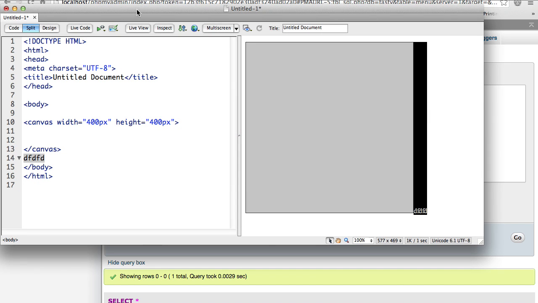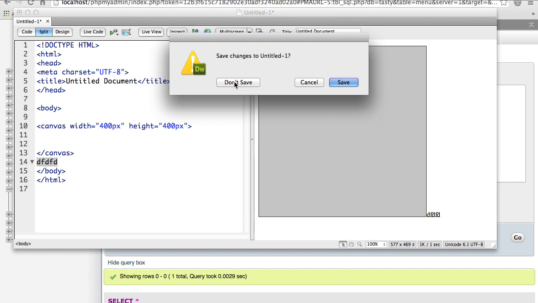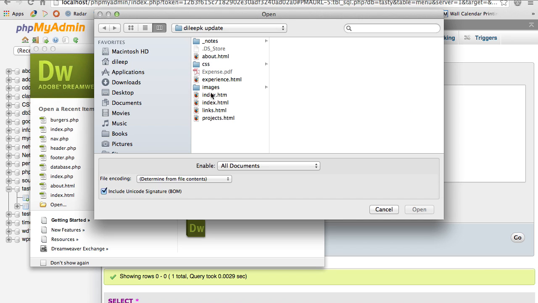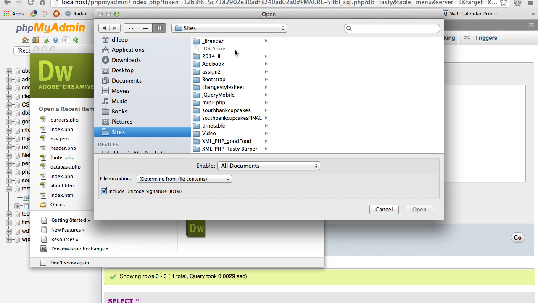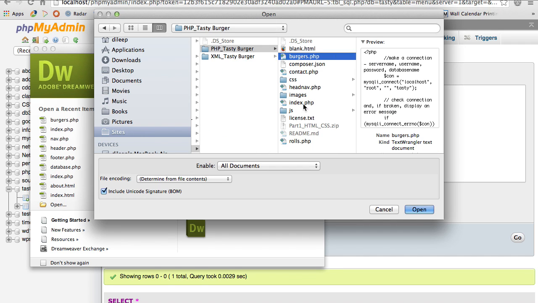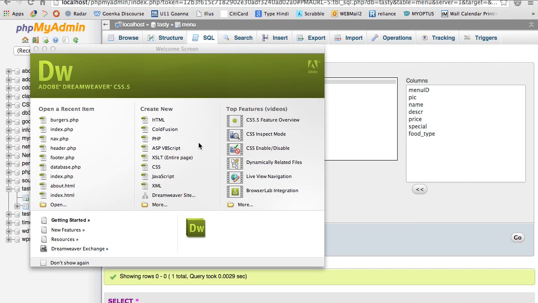Now I'm going to go to my PHP file. So I'm just going to open up my PHP file. My PHP file is in my htdocs, tasty burger, PHP tasty burger. Now I've done the burgers page, but I will do the rolls page, and I'll show you how it works.